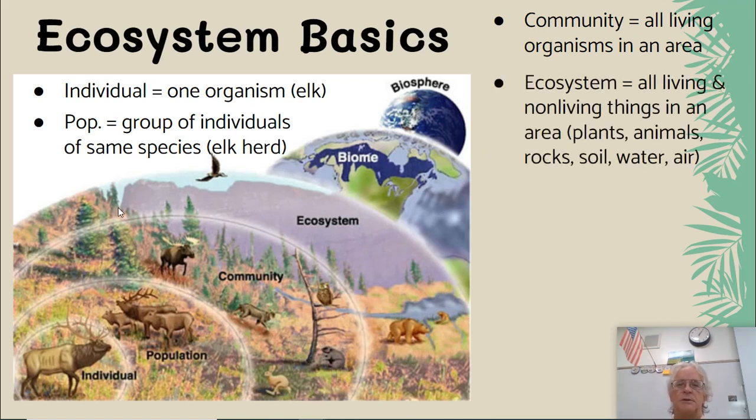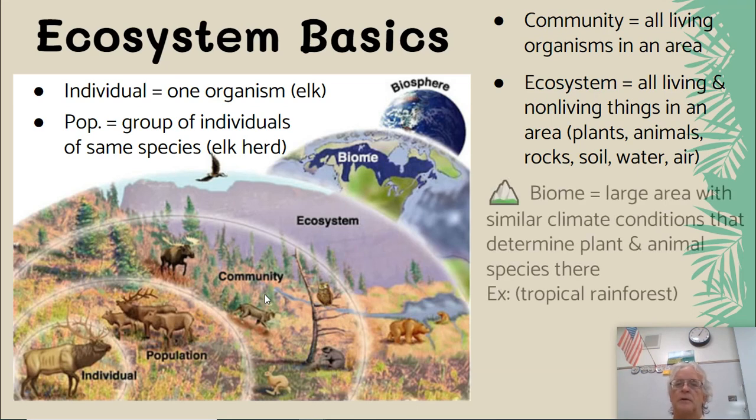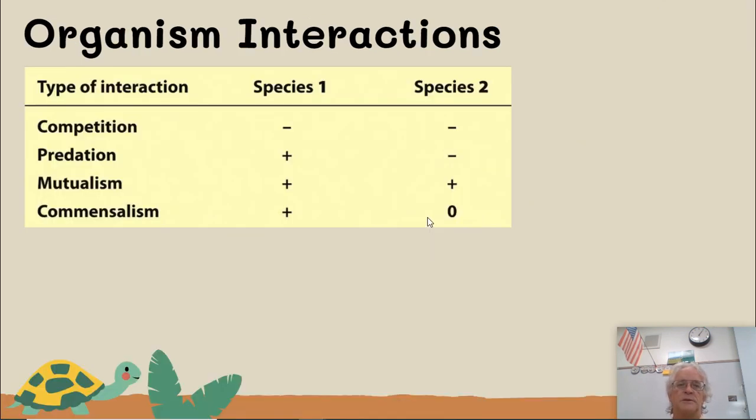An ecosystem would be all living and non-living things in the area: the plants, the animals, rocks, soil, and water, and how they interact. A biome is a large area with similar climate conditions that determine plant and animal species. They're usually named after the plants in that area, for example, the rainforest.